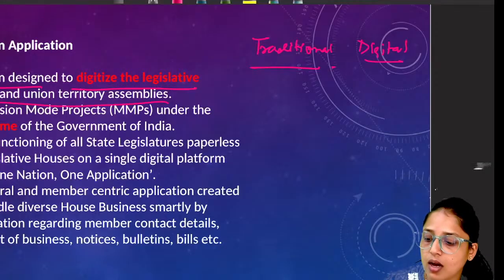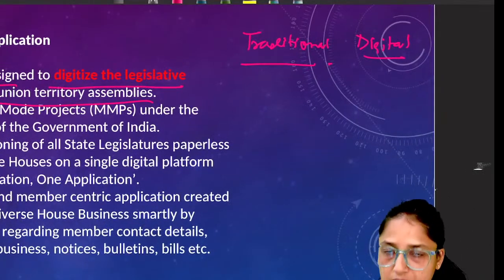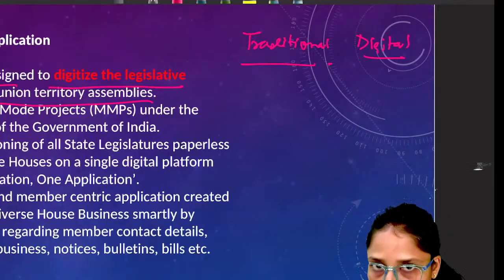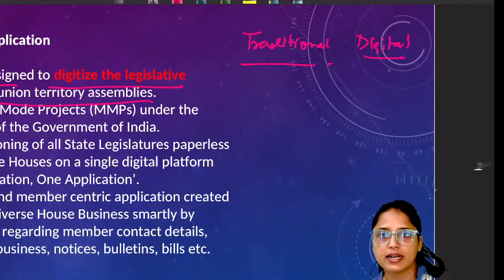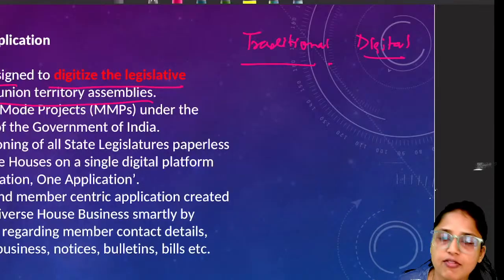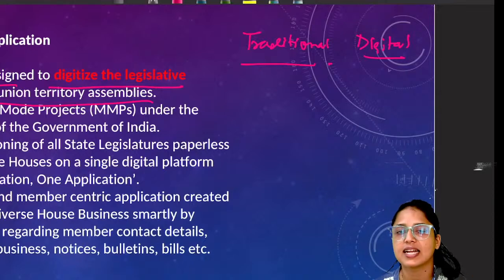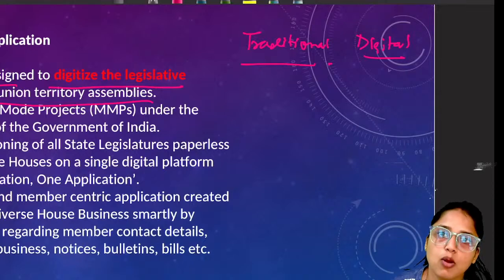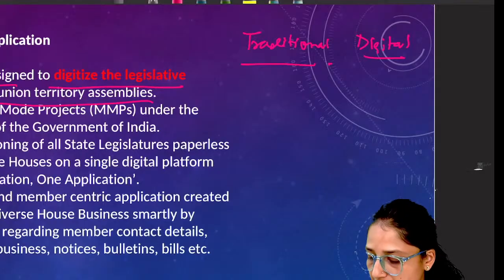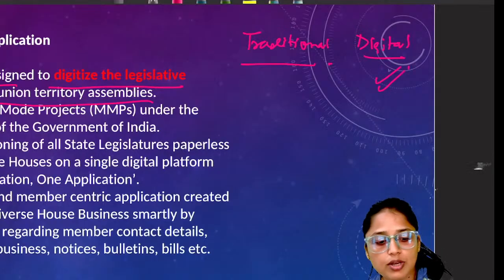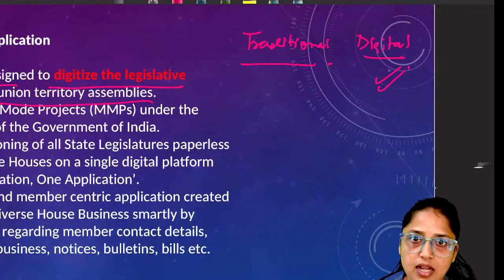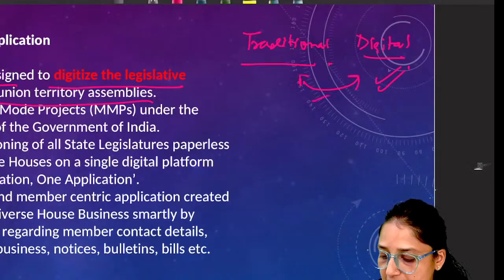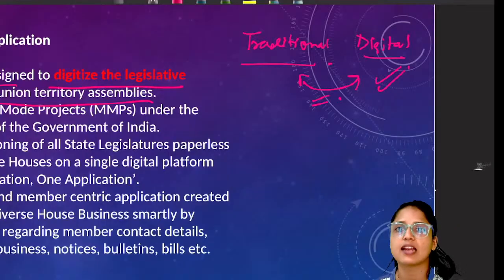For example, a bill has to be introduced in the parliament or legislative assembly. Before introduction, in the traditional manner, physical copies of papers will be circulated and given to all the MLAs, so that they will read the complete provisions of the bill and then decide whether we have to support the bill or not. But with NEVA, the copy of the bill will be uploaded on the computer or tab present in front of the seat of every MLA. So this is the difference. It will save a lot of time, and it will also improve the analysis of the bills.